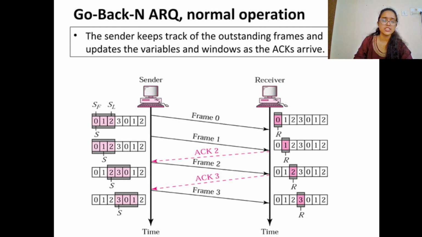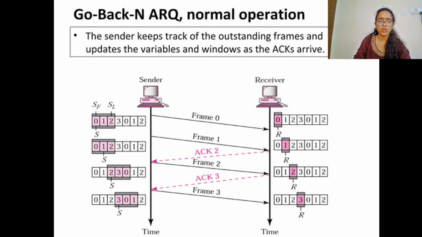Here we see that in this transmission, the sender and receiver have windows. The sender and receiver are transmitting frames and getting acknowledgements. On the sender side, the sender has sent frames 0 and 1.